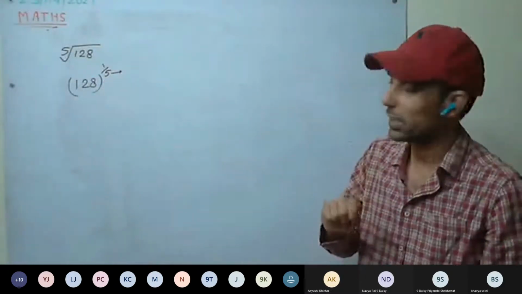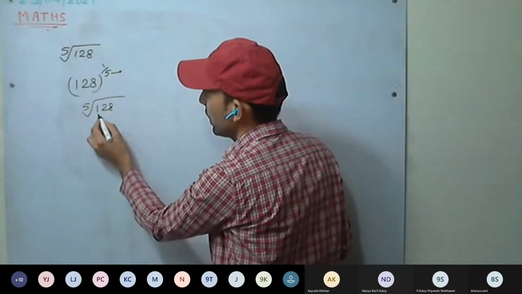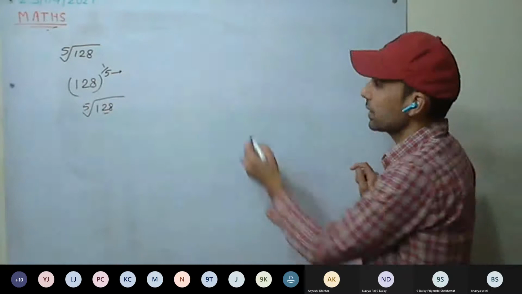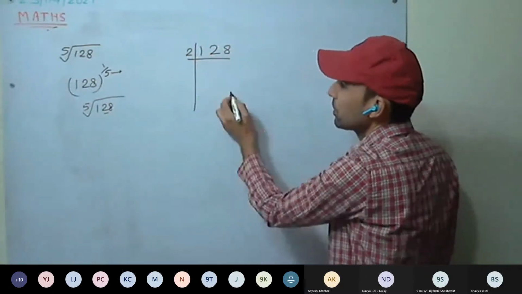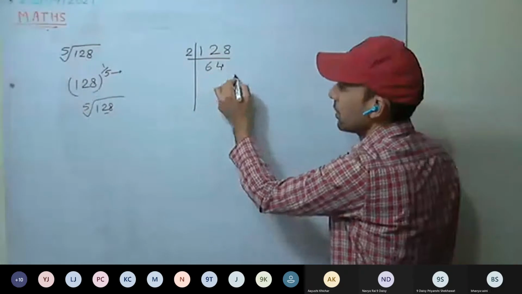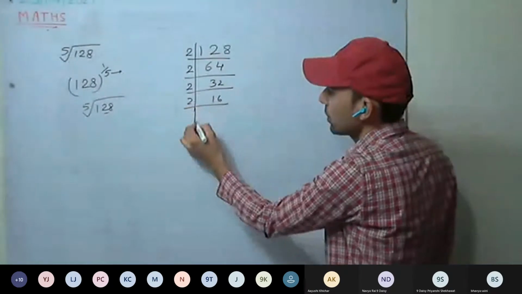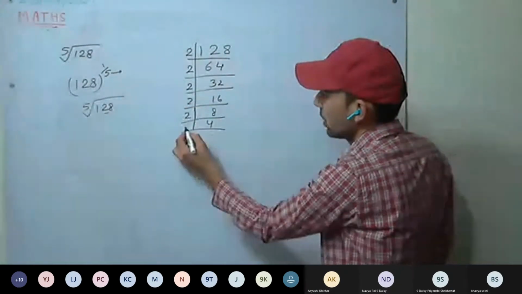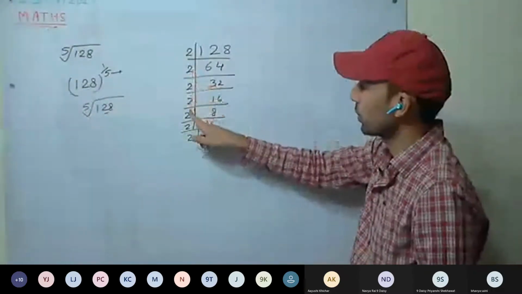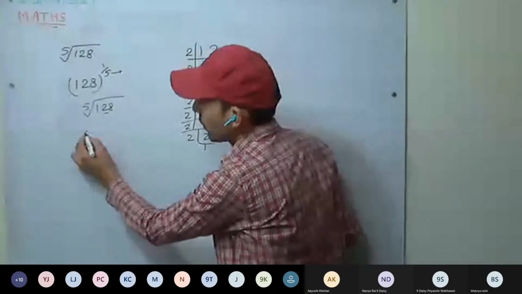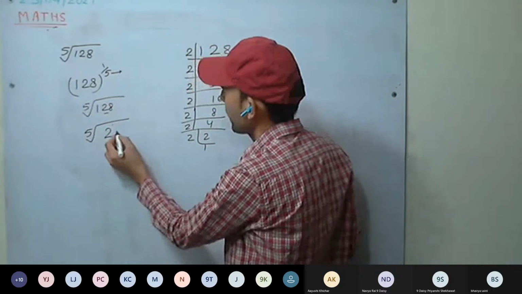Therefore, the first condition is satisfied. Check the second one. Fifth root of 128. So factorize 128: 2, 64; 2, 32; 2, 16; 2, 8; 2, 4; 2, 2; 2, 1. How many 2s are there? 1, 2, 3, 4, 5, 6, 7. Fifth root of 2 raised to power 7.